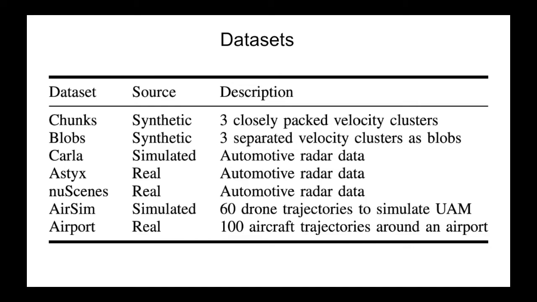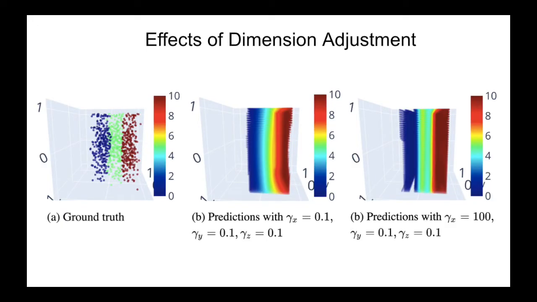We studied the overall effectiveness of Bayesian dynamic fields at learning microscopic and macroscopic velocity maps from a variety of datasets. First, we evaluated our method on two synthetic or toy datasets, which we call the chunks dataset and the blobs dataset. On the chunks dataset, we tested the effects of using dimension-adjusted kernels. This dataset has three closely spaced chunks of data points, which each have different velocity values. When we use a higher gamma value in the x-axis, we get much crisper edges in the velocities predicted by the model than when we use the same gamma value across all axes.